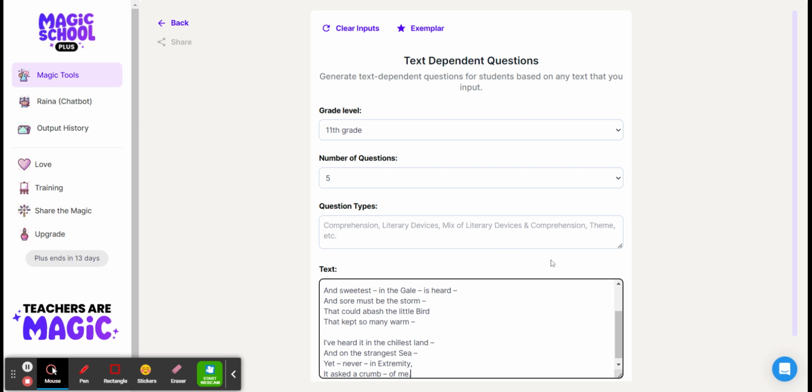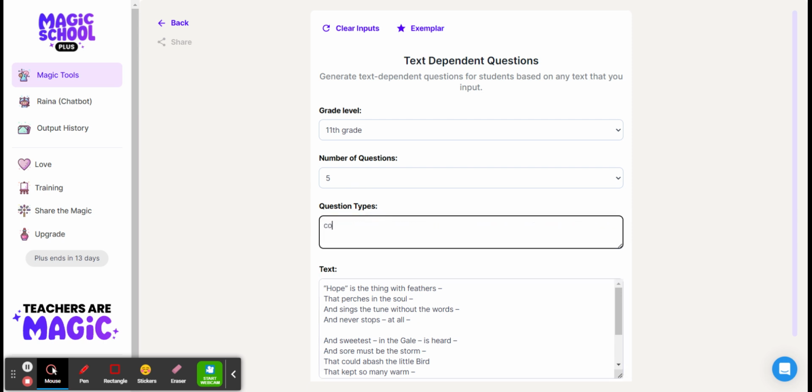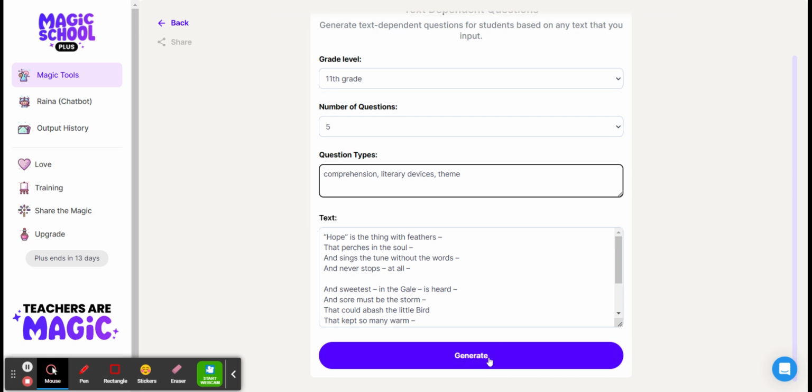And this poem is by Emily Dickinson, Hope is the Thing with Feathers. And then for the question types, I could insert certain standards here, or I could copy the suggested ones: comprehension, literary devices, theme. And so I'll click generate.